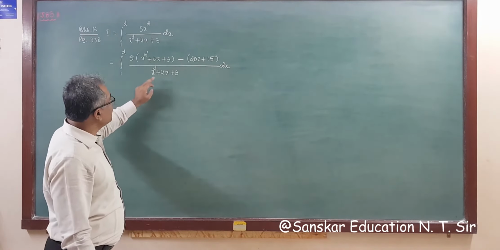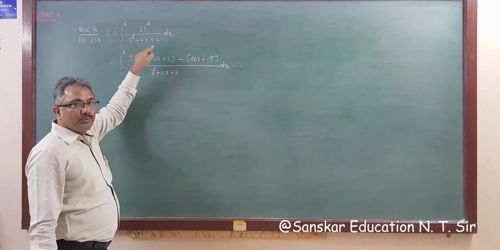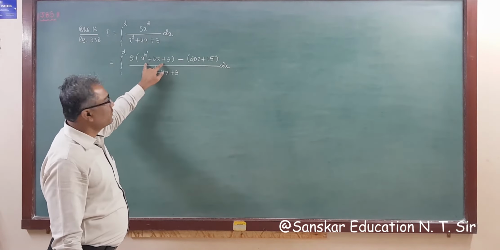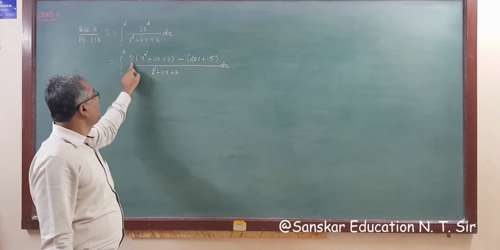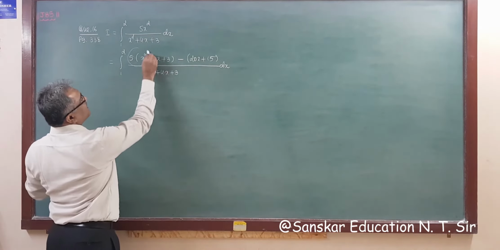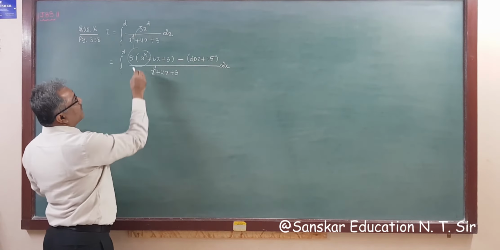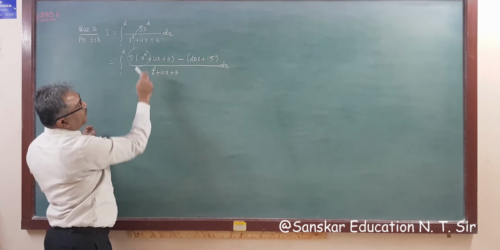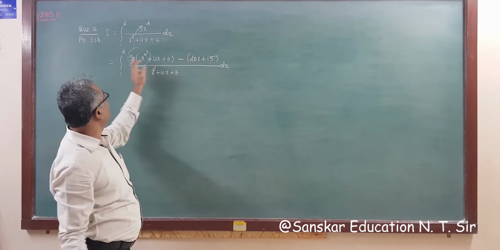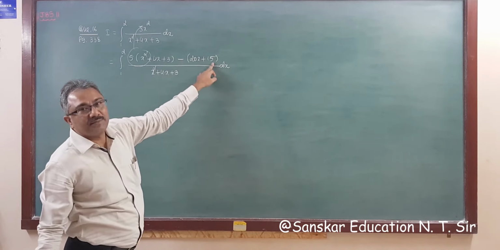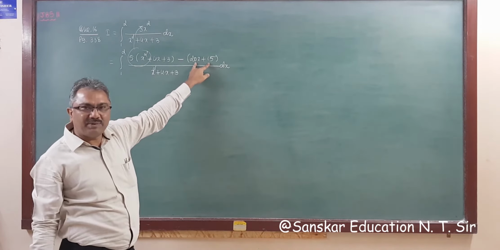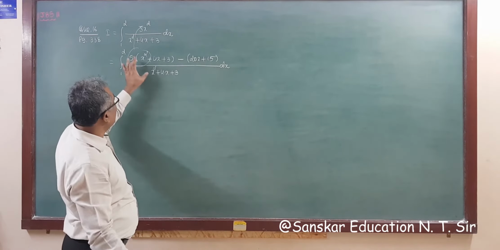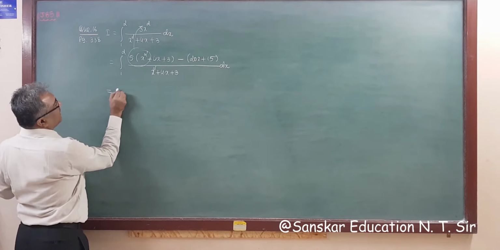So I am adjusting denominator in the numerator. So x square plus 4x plus 3 I write here. मैंने यहाँ पे लिख दिया मगर 5 था. That means I get 5x square here directly, but extra 5 into 4 20x. So I am subtracting 20x and 5 plus 3 15. So I am subtracting 15. So we add and subtract 20x plus 15 in short. Right? So now by forgetting this, what we get?